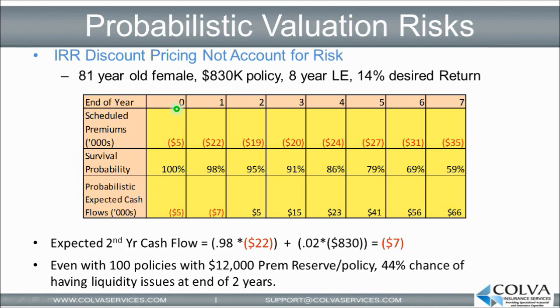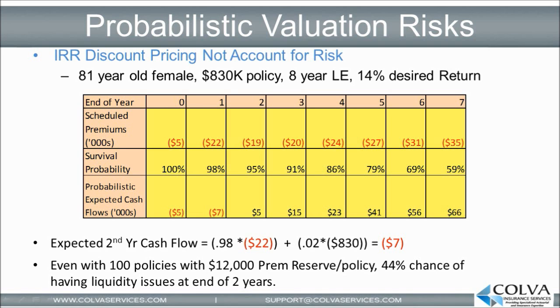So for example, at the end of time 0, there's a 100% chance that the insured is alive. End of year 1, 98% chance. Year 2, 95% chance, and so on. In the last row, we can see the probabilistic expected cash flows through year 8. Probabilistic cash flows after this point are not included for the purposes of this example.